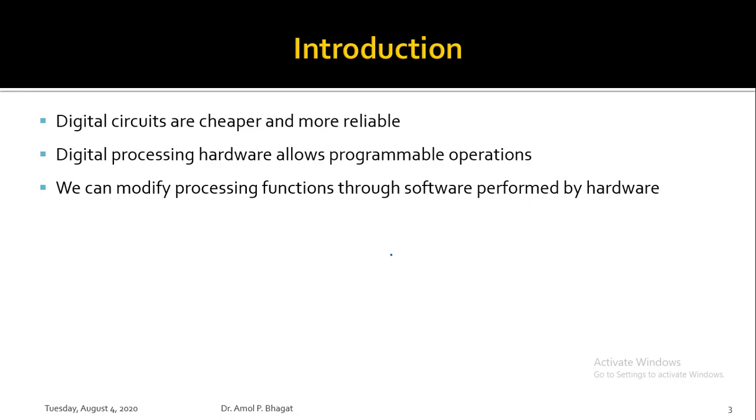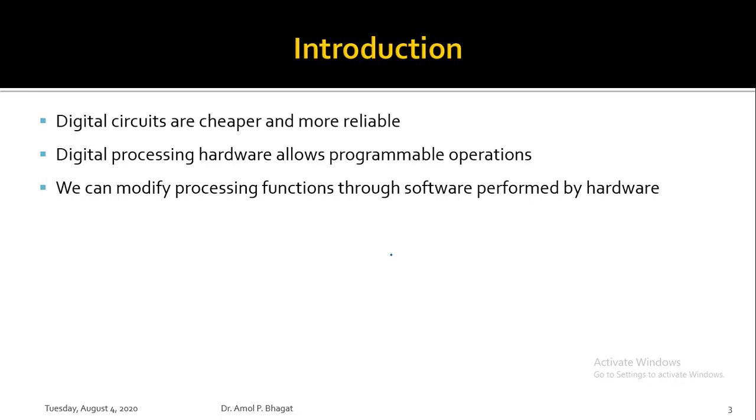As all of you are aware, in Python programming there are various modules available, for example TensorFlow and maybe Keras. Using TensorFlow, you can process videos as well as images, and other kinds of processing you can do through Python programming. So you simply need to modify your program to change the operation which you need to perform.